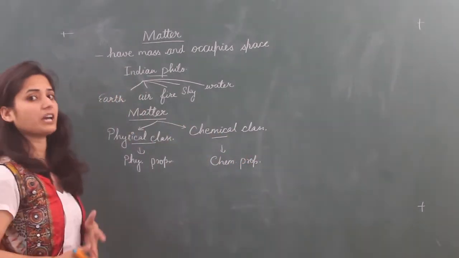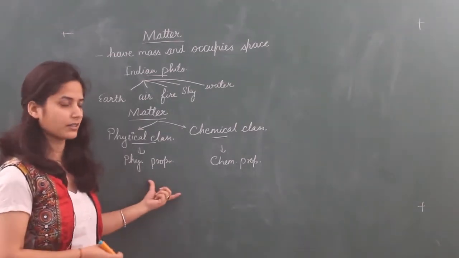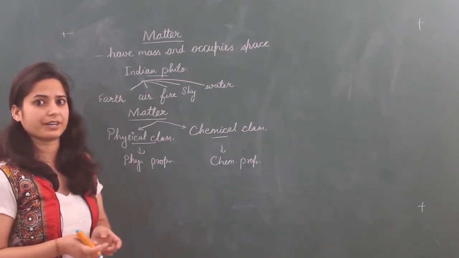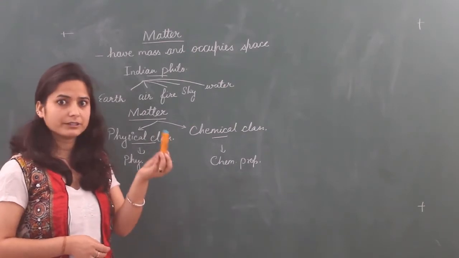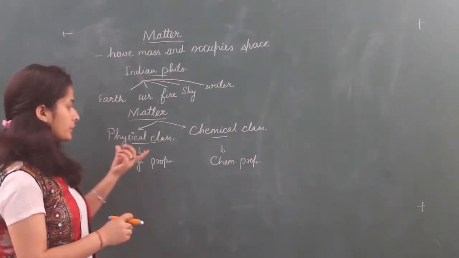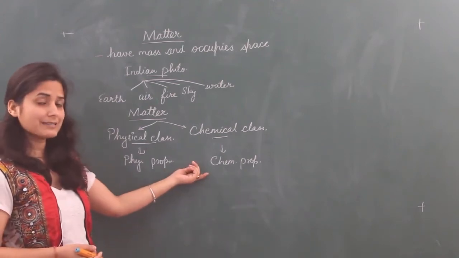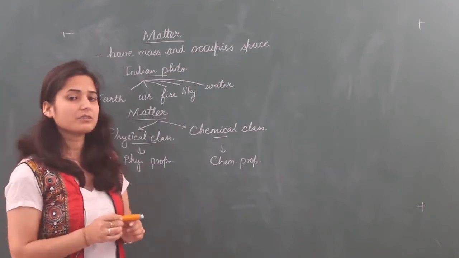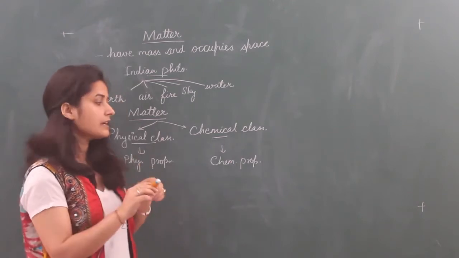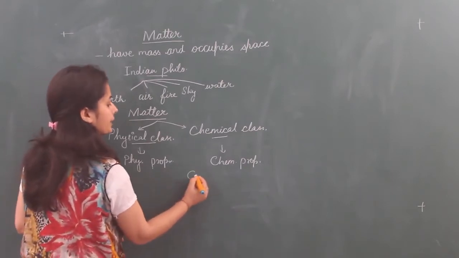So what are physical and chemical properties? In previous classes you studied this, but still I am taking this again. Physical properties are those properties of matter which can be seen from the outside. For example, this chalk holder is of orange color and blue color, and it contains chalk of white color. So these are physical properties of this chalk and chalk holder. Chemical properties are those which tell us how this chalk holder and chalk are made, that means its components. When we take the example of chalk, this chalk contains calcium carbonate.